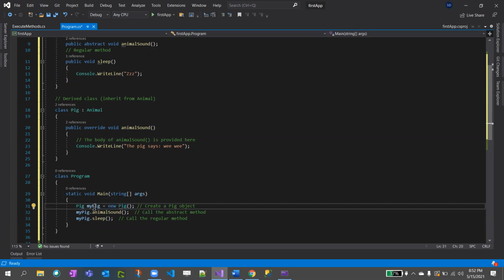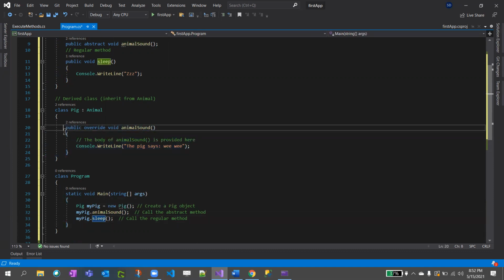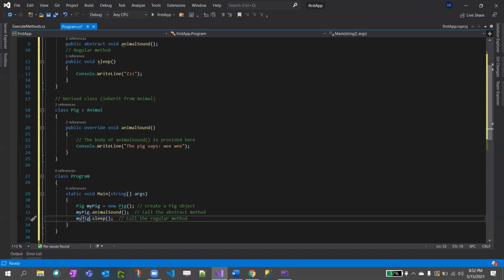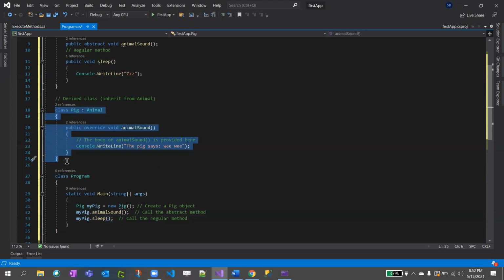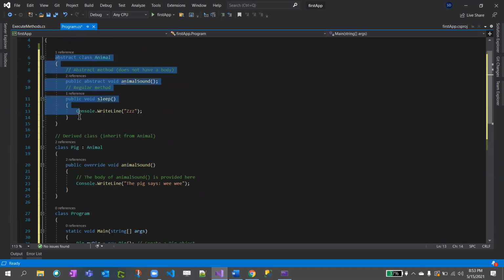So child class, some variable equal to new child class dot animal sound, right? You might ask, we did not have sleep inside the pig, how is it working? The child class acquires properties of the parent. So even though the sleep method is not declared in this public class pig, since we overrode the abstract and implemented the base class, we can still call the sleep method from the parent.